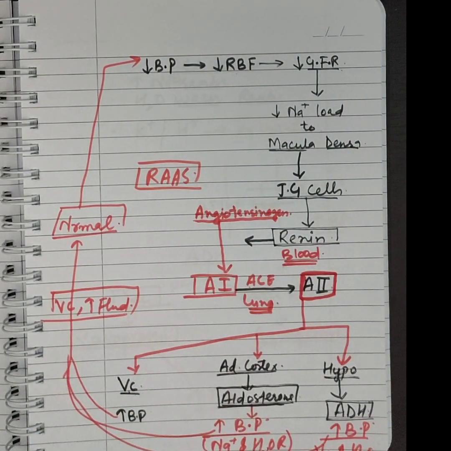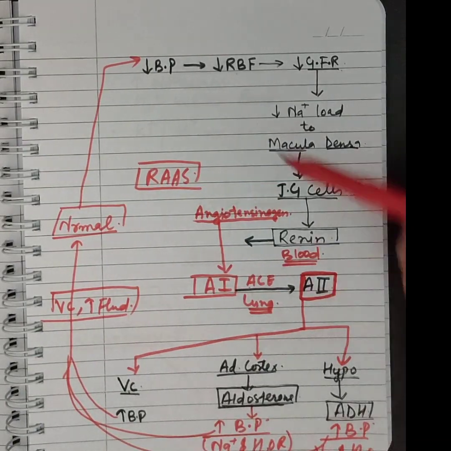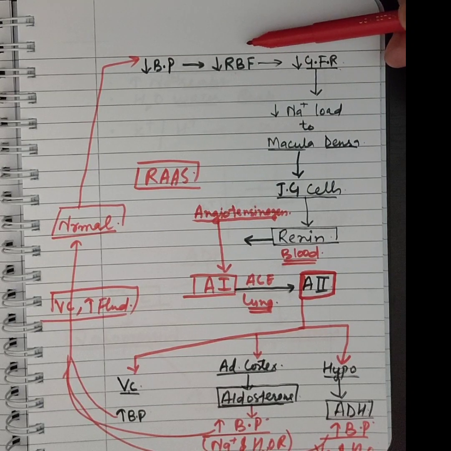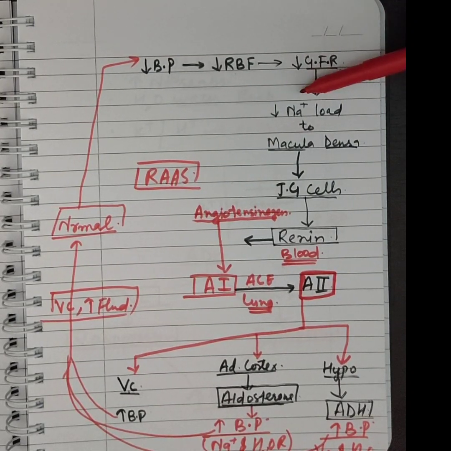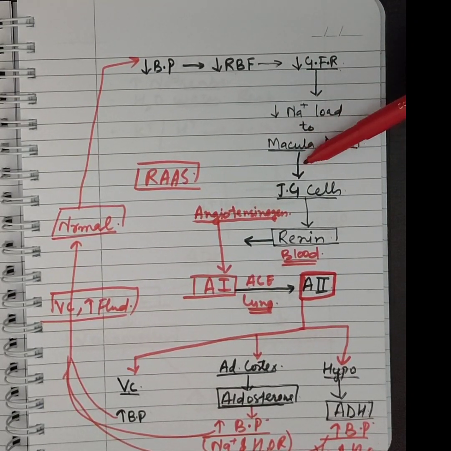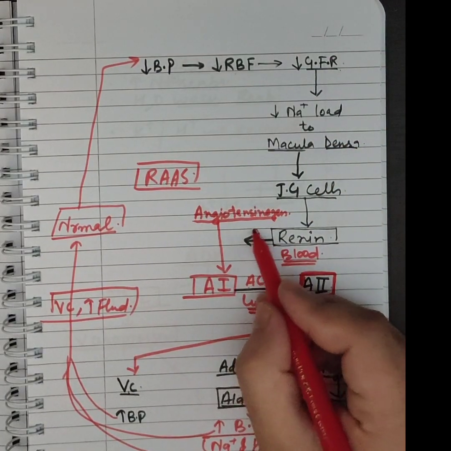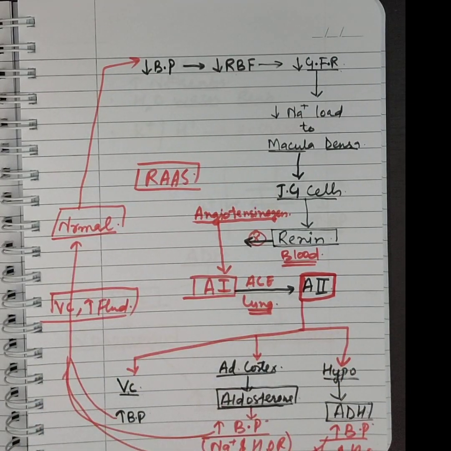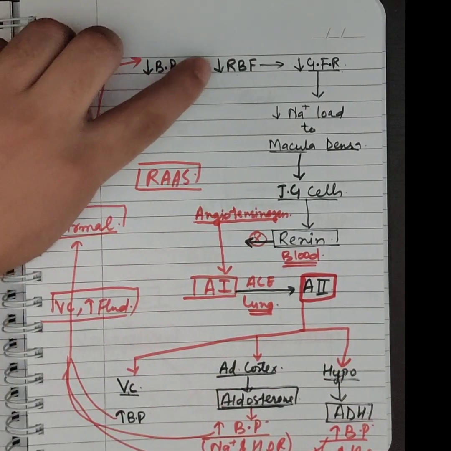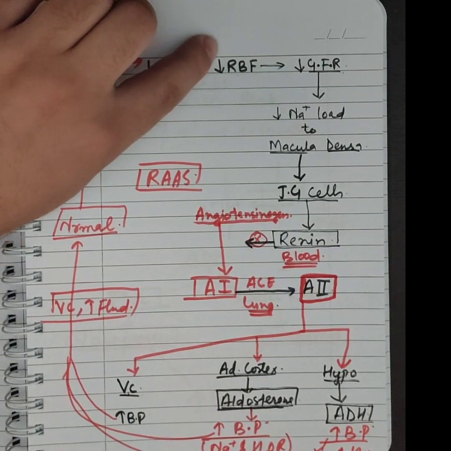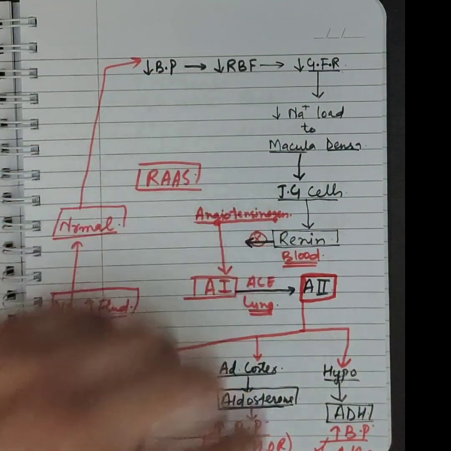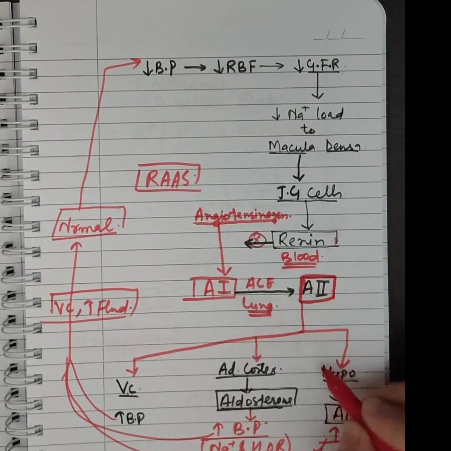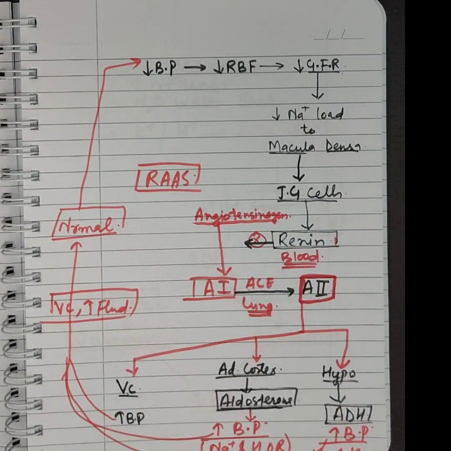So there's a very common question: what happens when there is increased blood pressure? If the blood pressure increases, renal blood flow will increase, which will increase the GFR, and sodium load will increase. Macula densa will stop the signals to the JG cells. When the signal is stopped, renin synthesis will be inhibited. When renin is not released, the whole cycle is going to stop. Hypertension में क्या होगा कि ब्लड प्रेशर अच्छा खासा होगा, ब्लड फ्लो भी ज़्यादा होगा, और जेजी सेल्स रेनिन को नहीं रिलीज करेंगी, और जब रेनिन रिलीज नहीं होगा, जो आगे का साइकिल है वो काम नहीं करेगा.